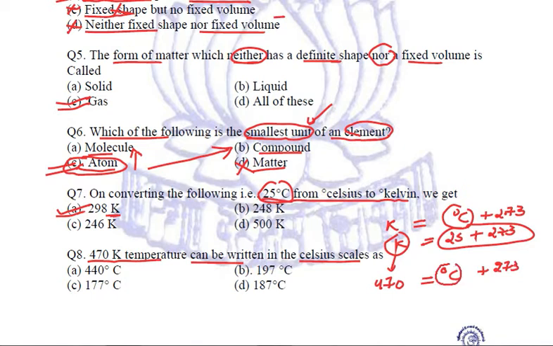Keeping degree Celsius on one side and taking 273 to the other side, we get 470 minus 273, which comes out to be 197 degree Celsius. So this simple formula you can note down, or you can remember it, or maybe you already know it, as per the case may be. So this is how we convert degree Celsius temperature to the Kelvin scale, or Kelvin to degree Celsius.